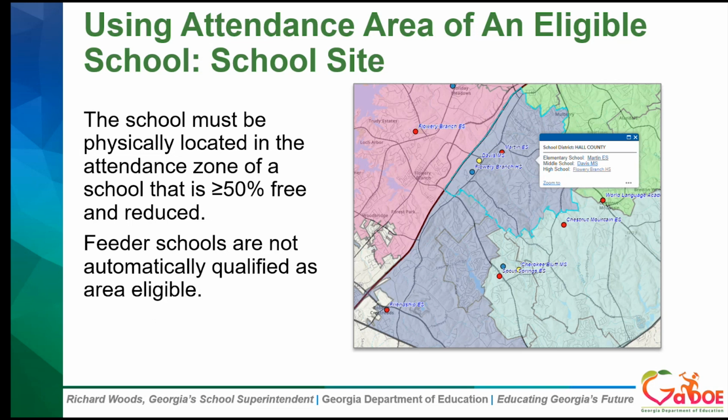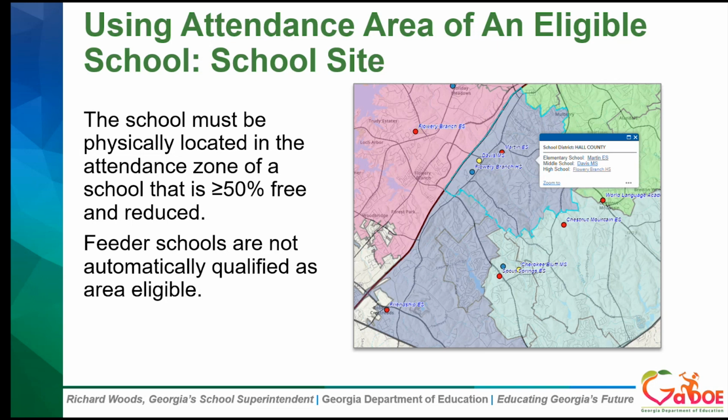Feeder schools are not automatically qualified as area eligible just because the student came from a certain school or will eventually go to another school that is area eligible. Feeder school information does not apply. It has to be physically located in that attendance zone. So we have an example here on the screen.